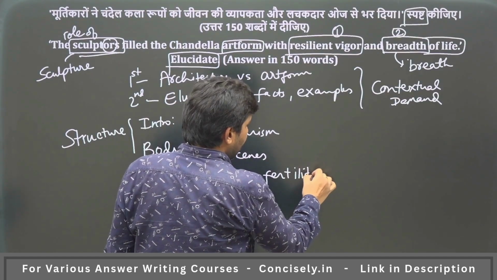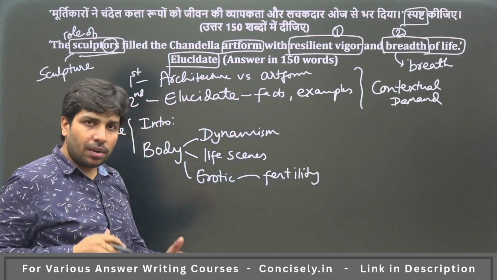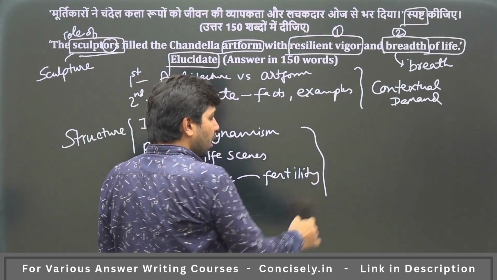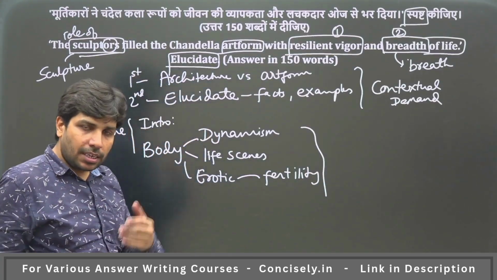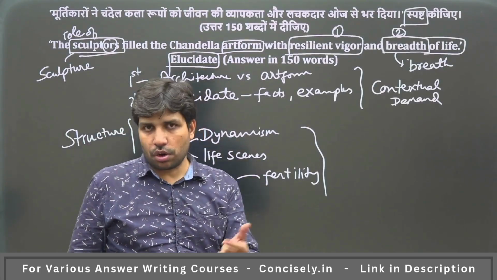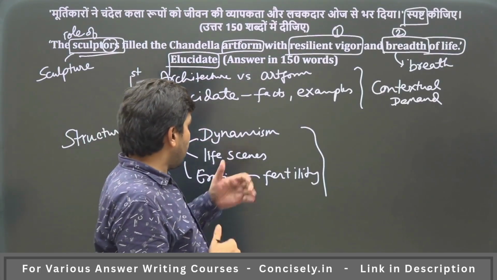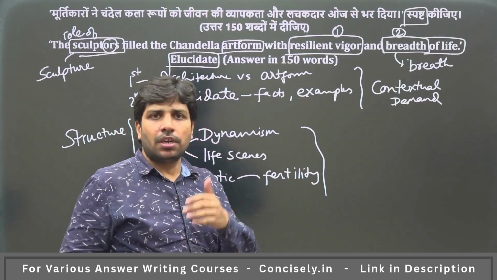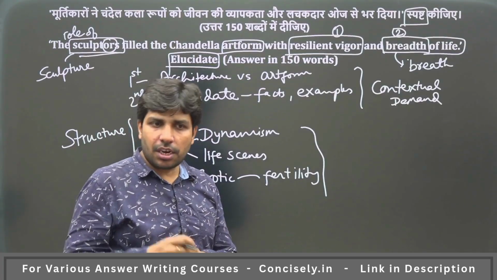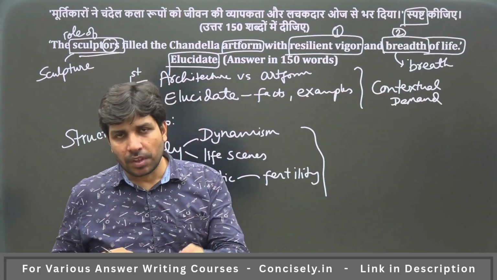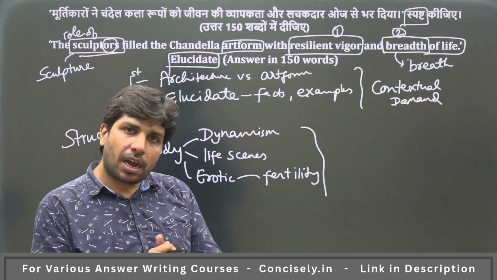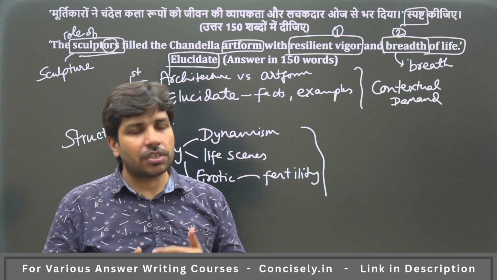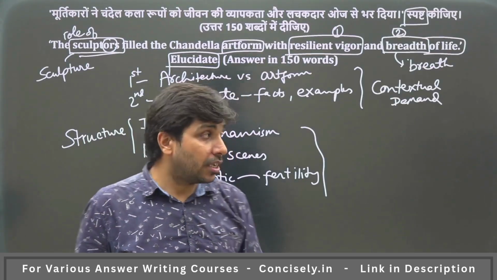If you write things this way, then you are elucidating. After writing all these things, you need to give examples. Like yes, there is a sculpture in the Khajuraho temples which is like this. There is dynamism in the sculptures. Different forms of life scenes are there. You talk about fishermen, how women are depicted. If you are writing the answer this way, then you are actually elucidating it with respect to these two qualities.